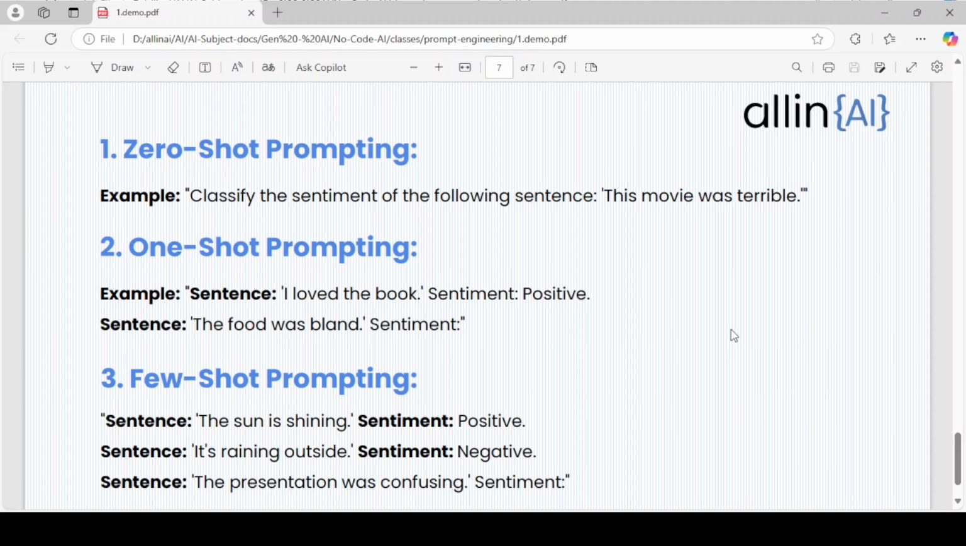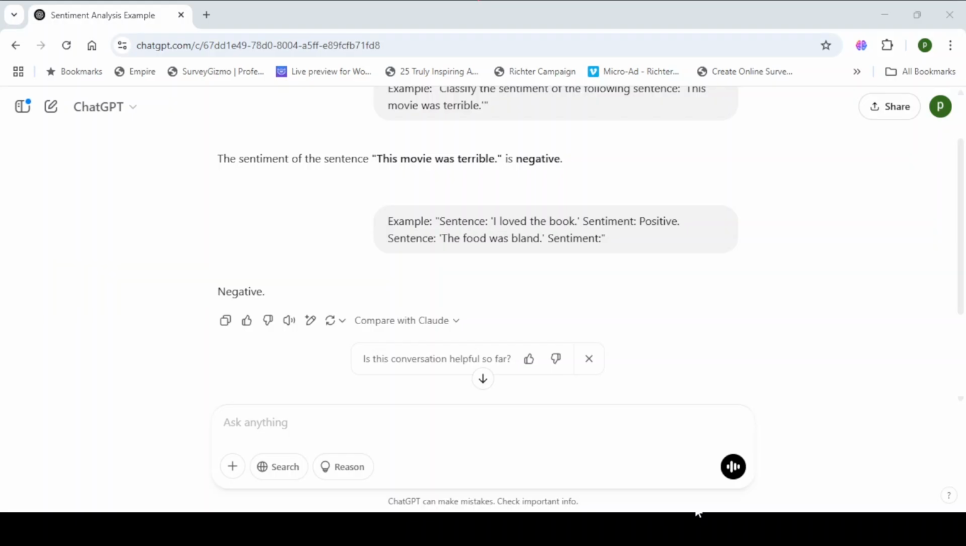This technique involves providing multiple examples, typically a small number like 2 to 10 examples, within the prompt to demonstrate the task. Providing multiple examples helps the model recognize patterns and better understand the nuance of the task.